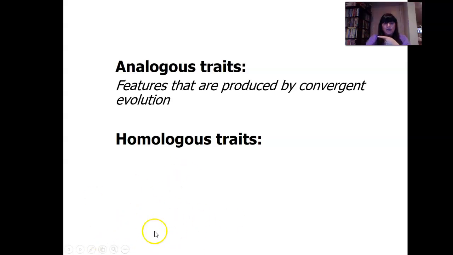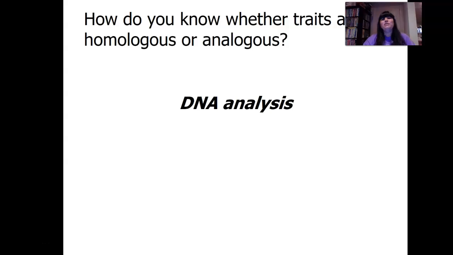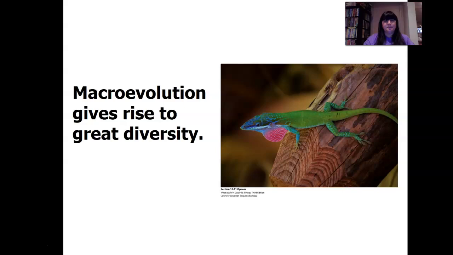versus homologous traits. Now, with homologous traits, the reason there's similarities is because it does come from a common ancestor. So features are inherited from a common ancestor. So our bone structure in our hand and the bat's bone structure, they're homologous. The one bone, two bones, bunch of bones, right? If you remember from the video that you guys saw, they are homologous, and that word homologous means they came from a common ancestor. How do you know whether traits are homologous or analogous? Well, DNA analysis, right? DNA will show us who's more truly closely related.